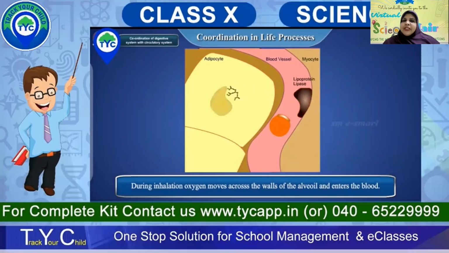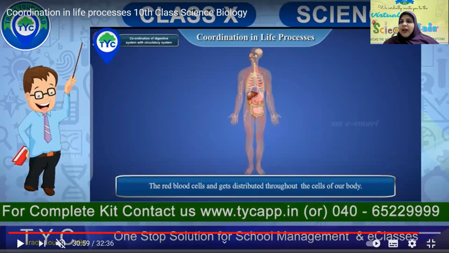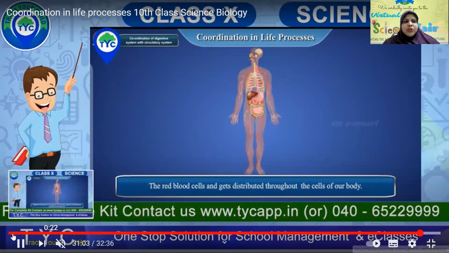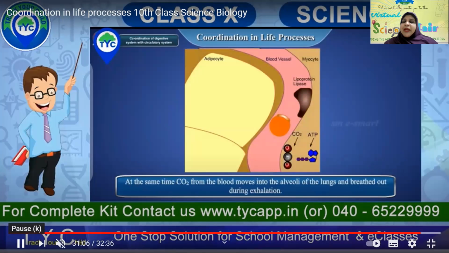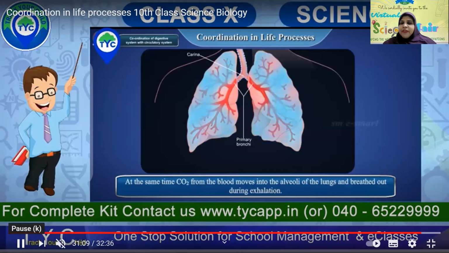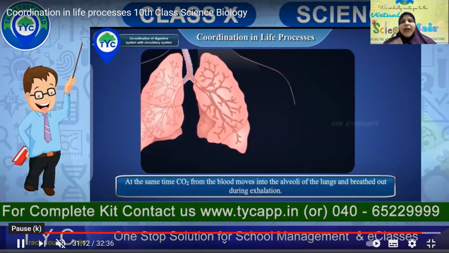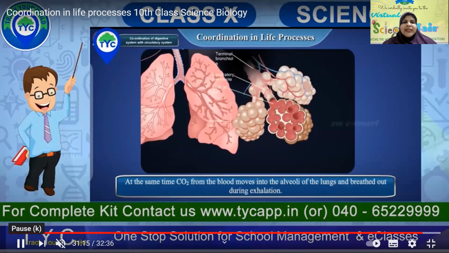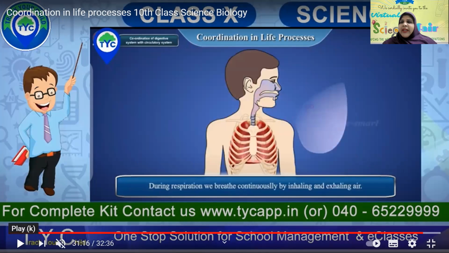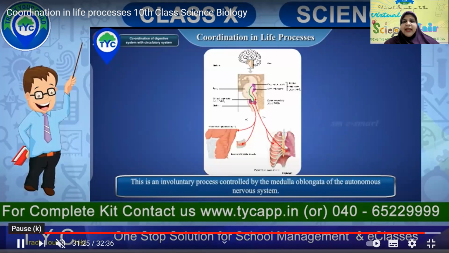During inhalation, oxygen moves across the walls of the alveoli, then enters the blood. Alveoli, you know, are the basic unit structures of your lungs. Then the red blood cells distribute it to the cells of your body. At the same time, carbon dioxide from our blood moves into the alveoli of the lungs and is breathed out during exhalation. As we excrete unwanted food, the unwanted gases are also excreted from our body in the form of carbon dioxide. During respiration, we breathe continuously by inhaling and exhaling air. We inhale oxygen and exhale carbon dioxide.